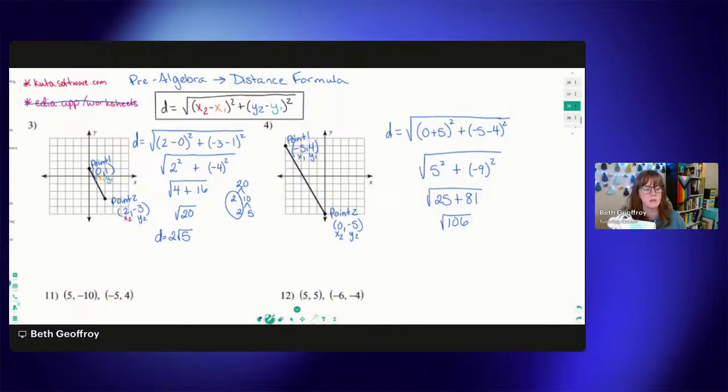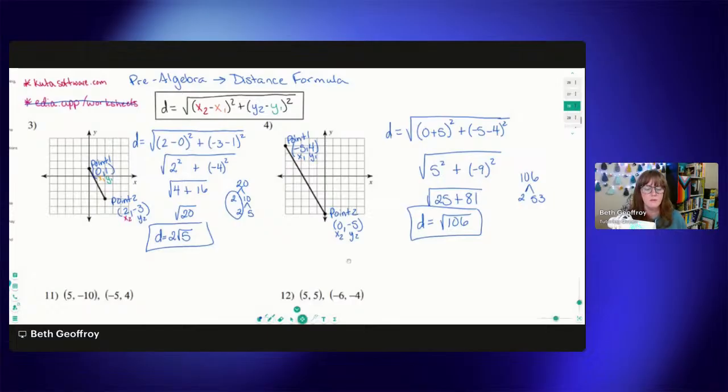Square root of 106. Not a perfect square again. So we're going to do a quick factor tree of 106. I know 2 can go into that 53 times. Can 53 be divided by anything? This might be it. This might be just the square root of 106. Since we wound up with prime numbers here, that is going to be our distance for that one.